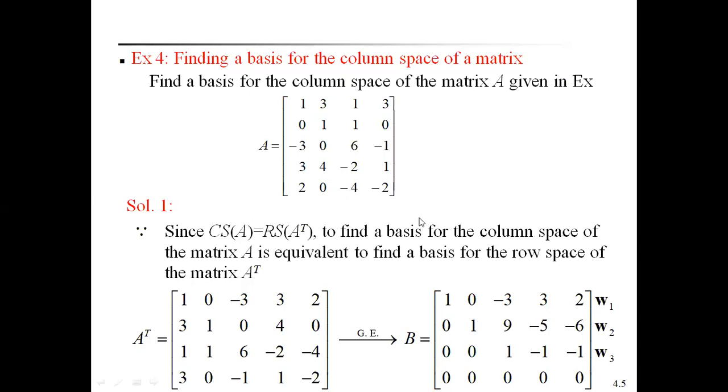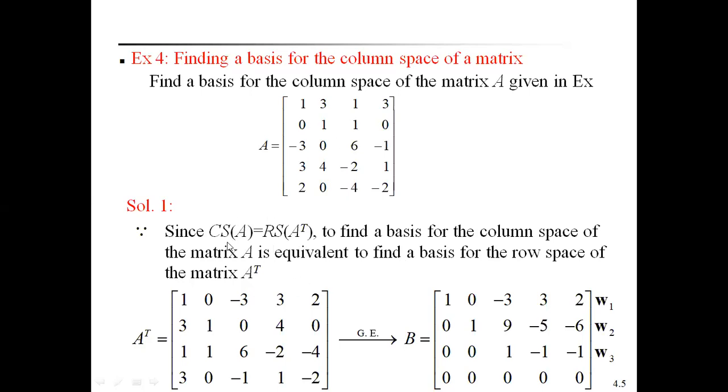To find the basis of the column space of a matrix A is equivalent to finding the basis for the row space of A power T, because of the formula already told: column space of A is equal to row space of A transpose.